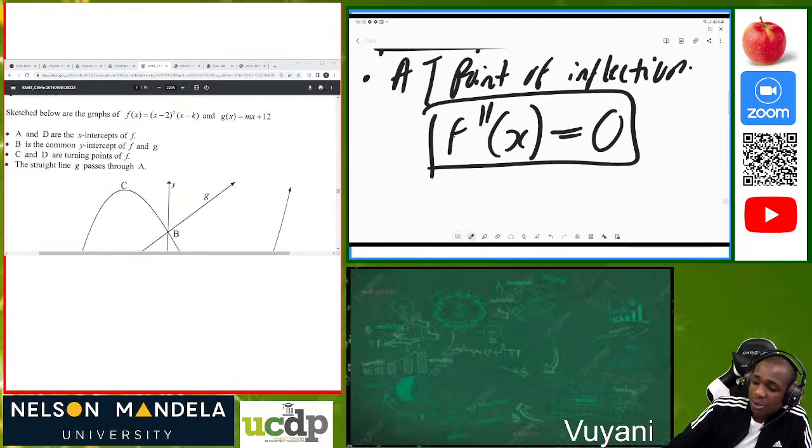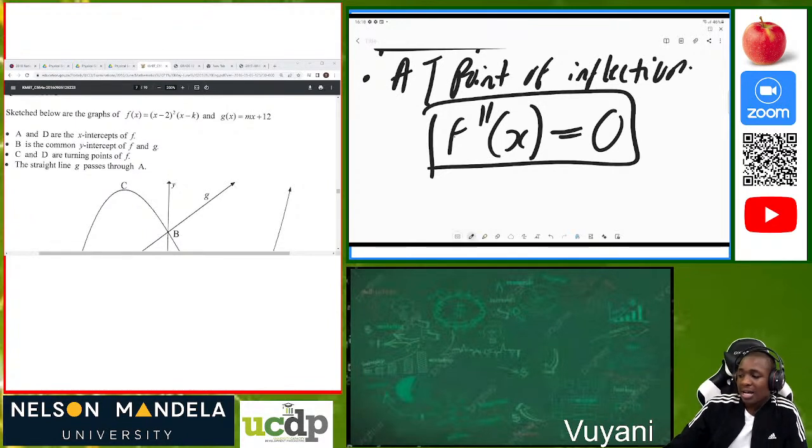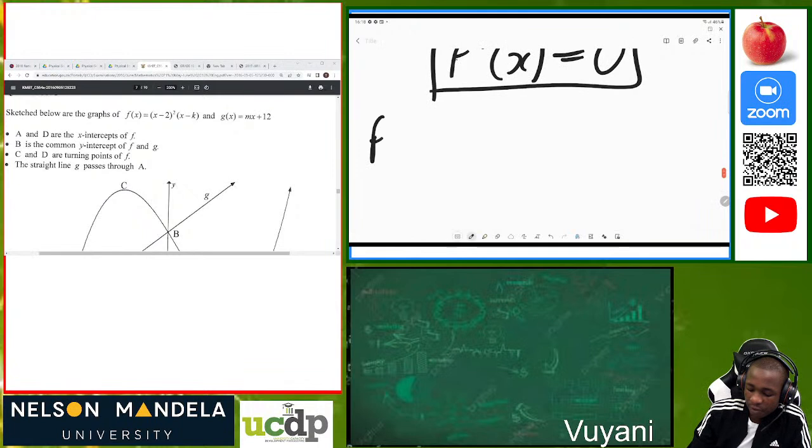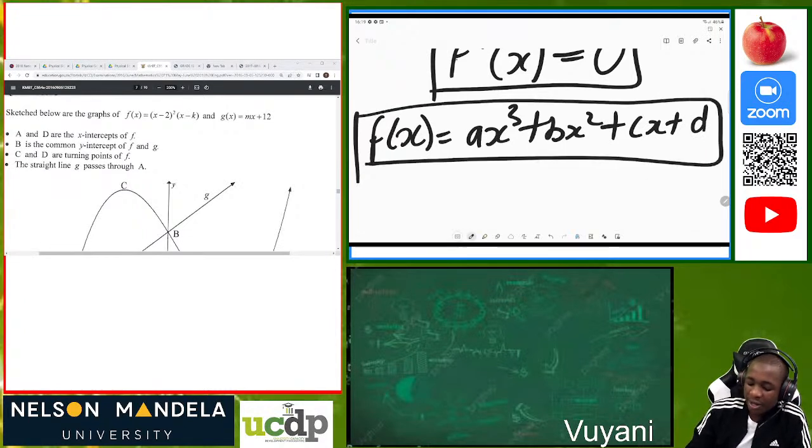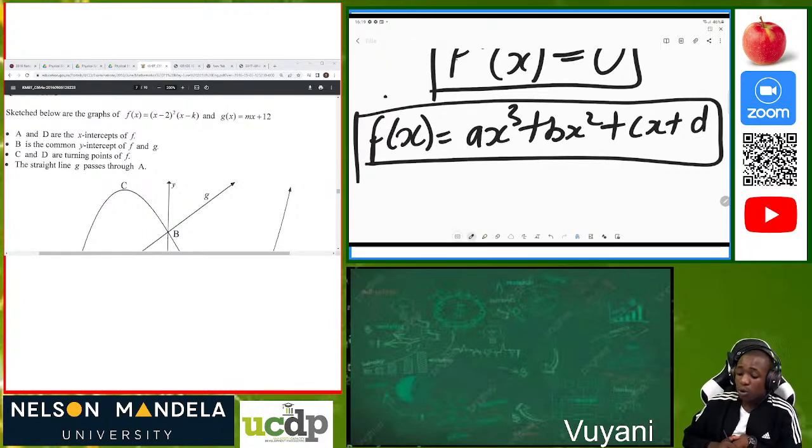Then the last thing I want to highlight is that you must be able to plot these cubic polynomials. How do you plot these graphs? It's important that you understand that this function is in the form f of x is equal to ax cubed plus bx squared plus cx plus d. So this is our polynomial, our cubic function, and we must be able to plot it.